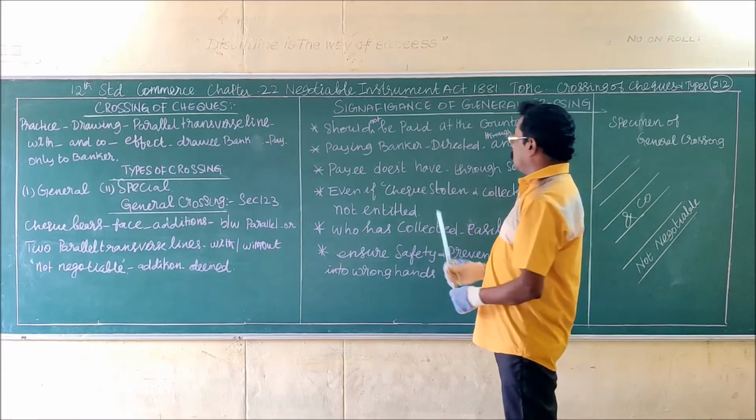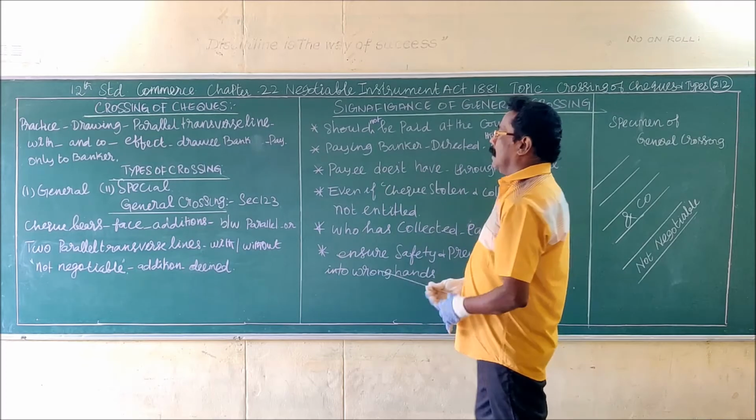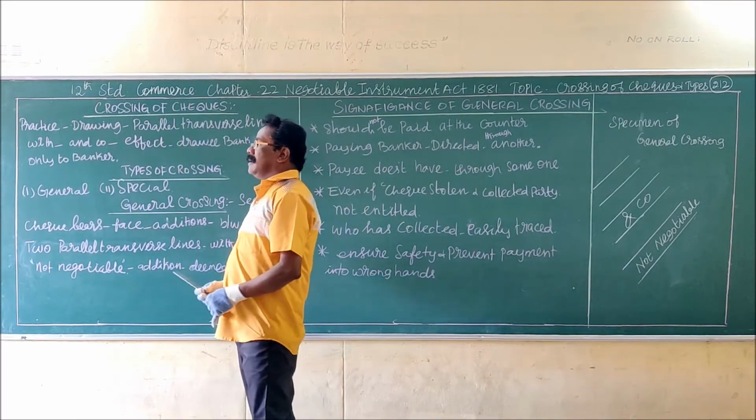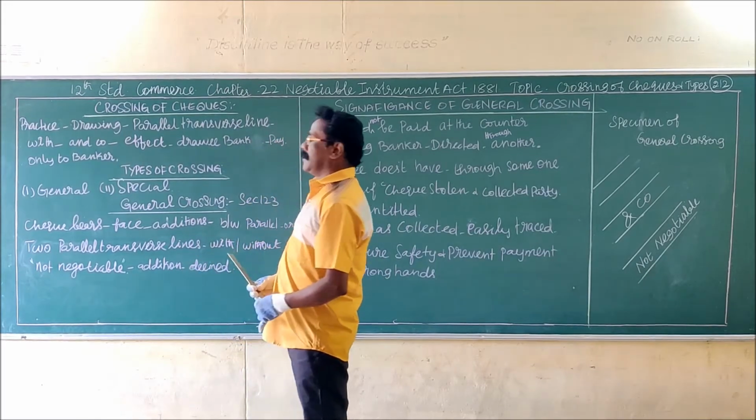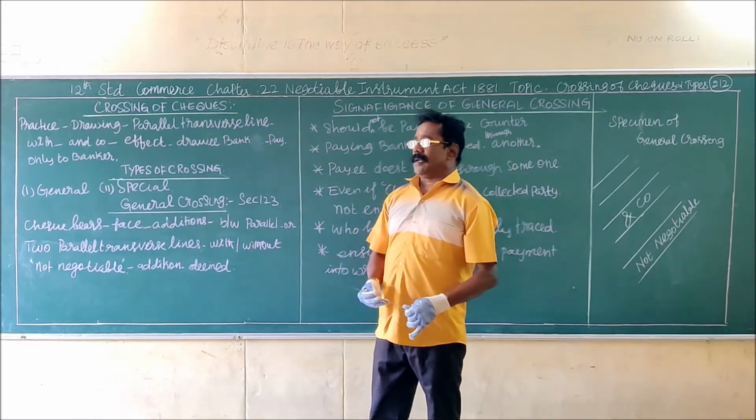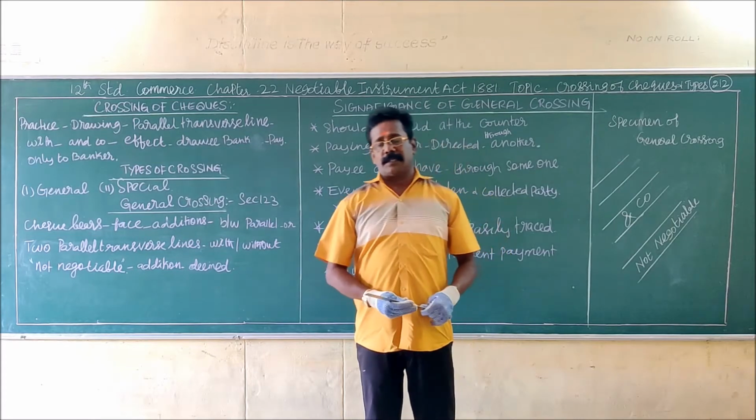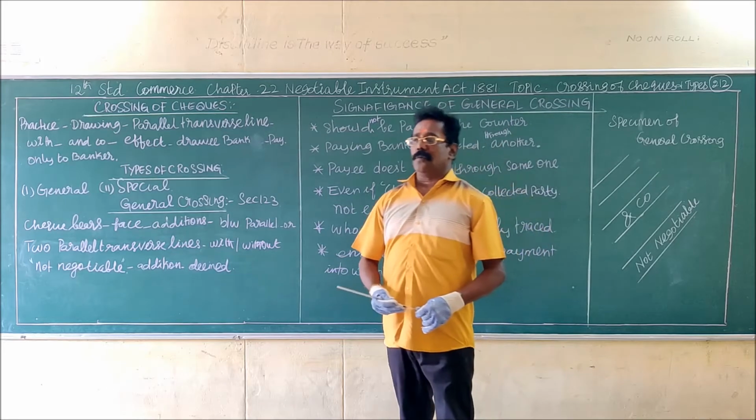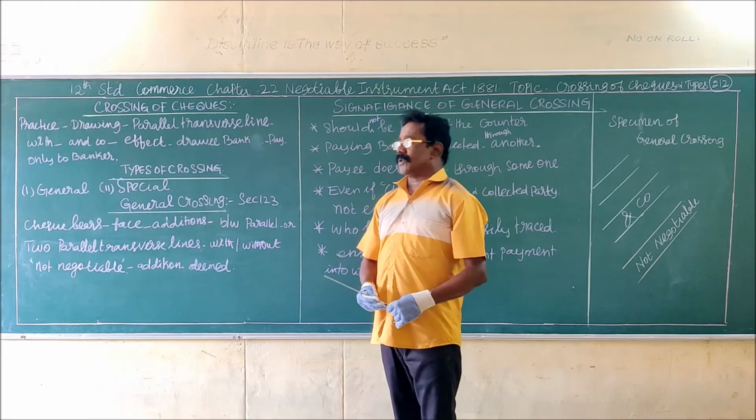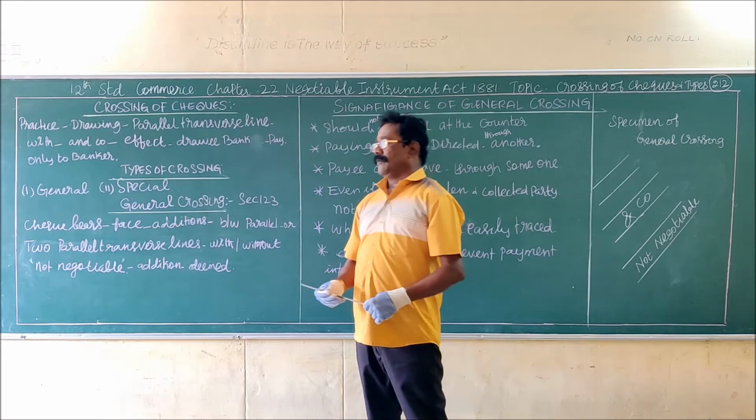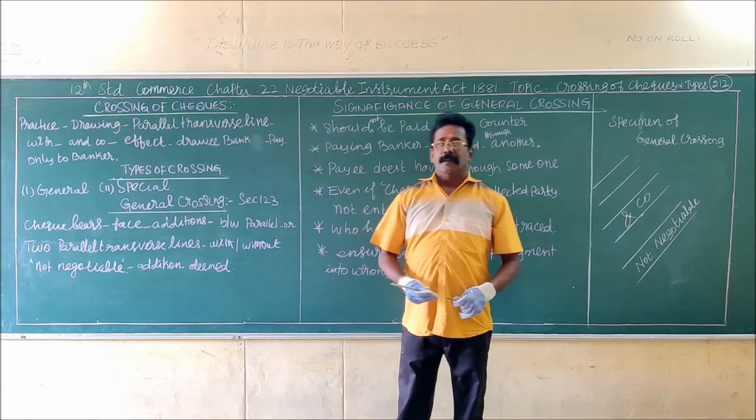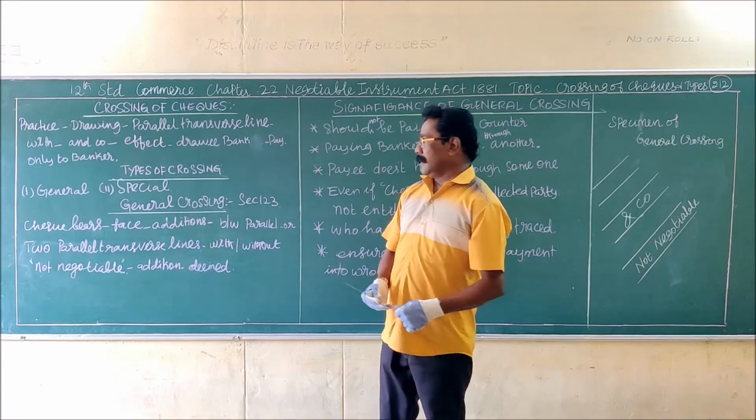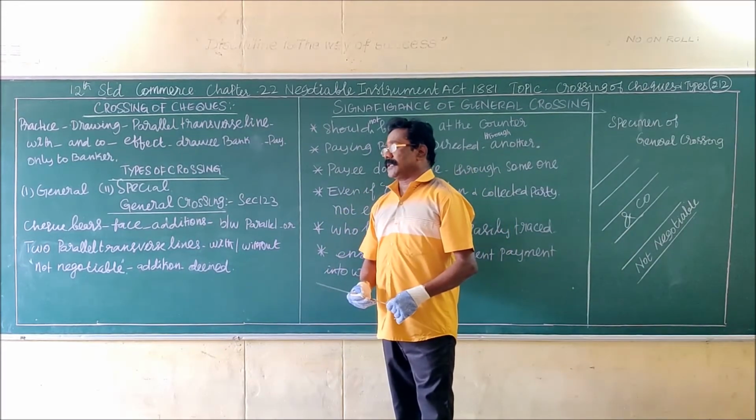Now the next topic is crossing of check. What do you mean by crossing of check? Crossing of check means it is a practice of drawing two parallel transverse lines across the face of the check, with or without the words unaccompanied or and company, or any abbreviation. This is known as crossing.